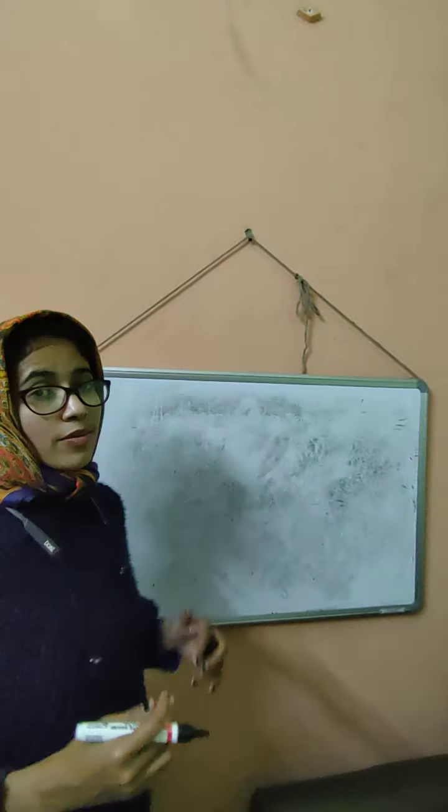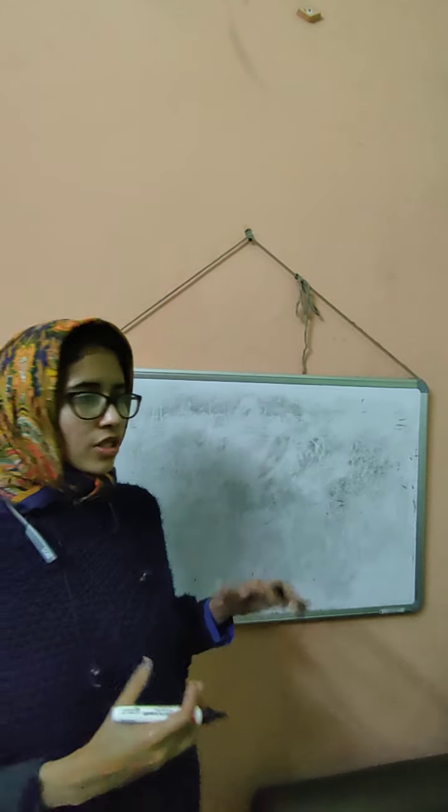Okay, I am writing some examples. I hope you are able to see the board. Let me check. Yes, you can see the board.